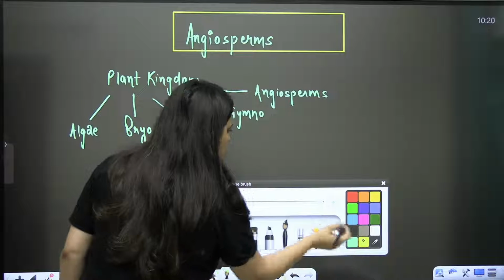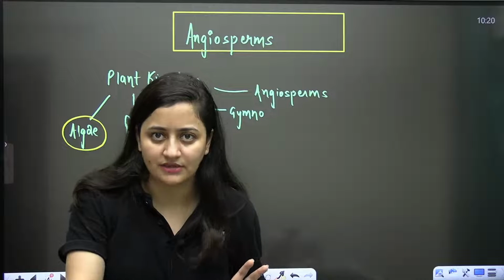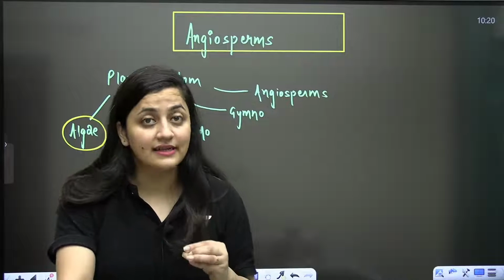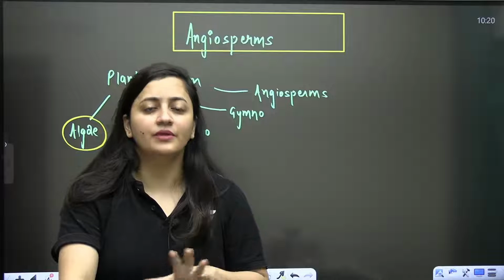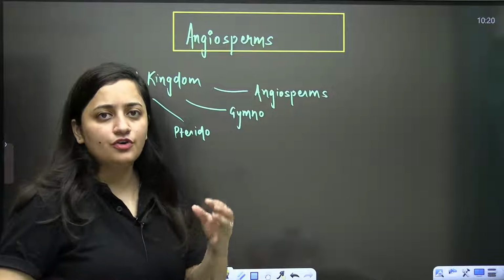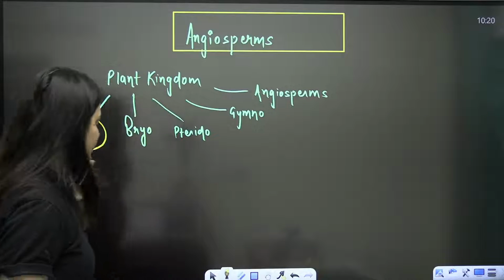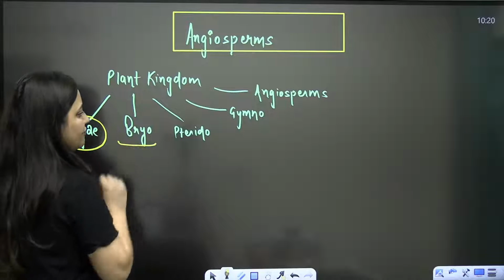Now, when you talk about the algae, they are a very primitive type of plants. They are photosynthetic. They are important. I'm not saying they are not important, but they are primitive. In their case, there is no proper differentiation of root, stem, and leaves. But again, it is very important. Then the amphibians of the plant kingdom.